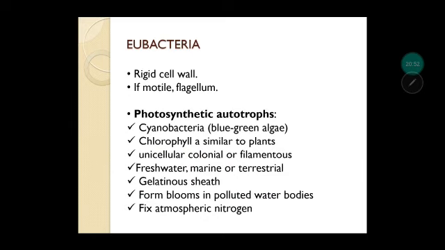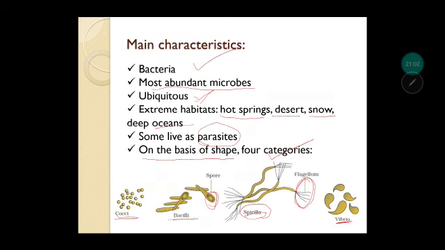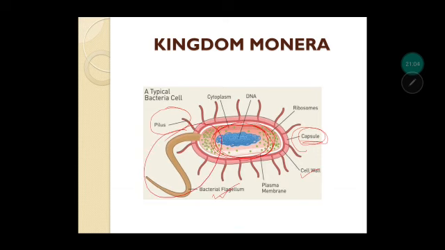Next, coming to eubacteria, which is having a complex body organization. It has a rigid cell wall, and if it is motile, as you have seen in this diagram, they have a flagellum.